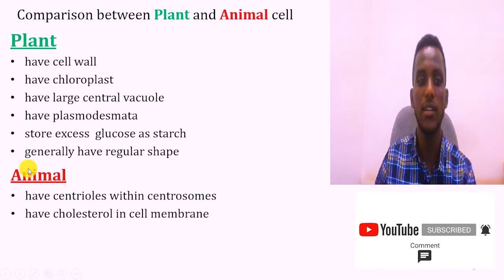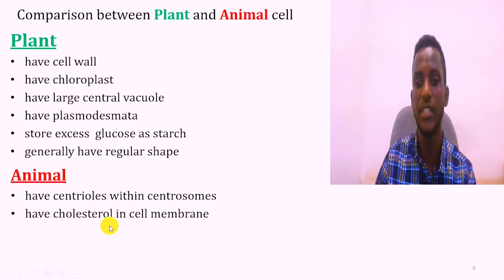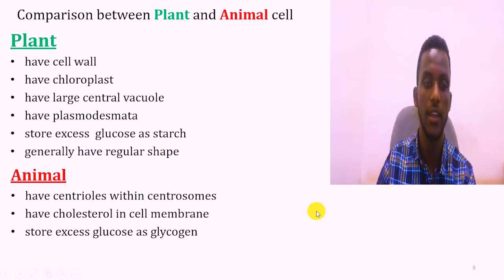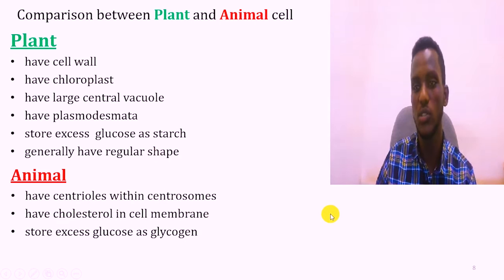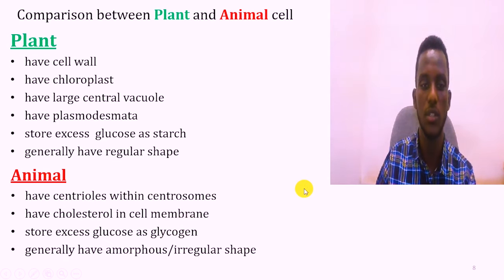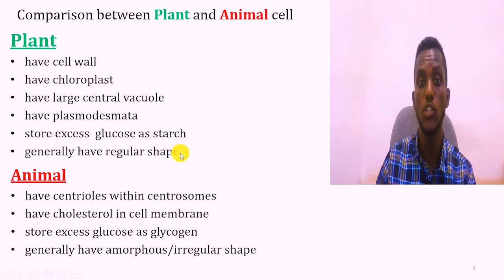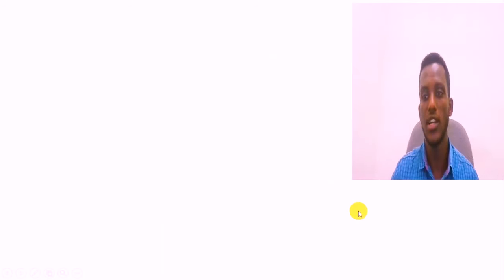The other one, animal cells also consist of cholesterol, which plant cells do not have. This cholesterol is a structural component of the cell membrane. Again, glucose of the carbohydrate is stored in animals in the form of glycogen. Based on shape, animal cells are amorphous or have an irregular shape.